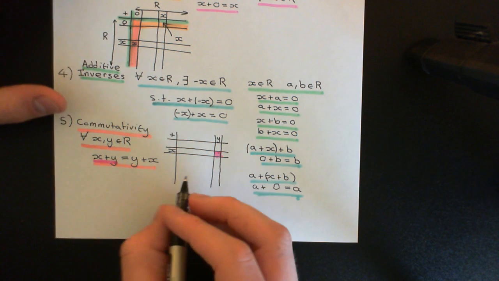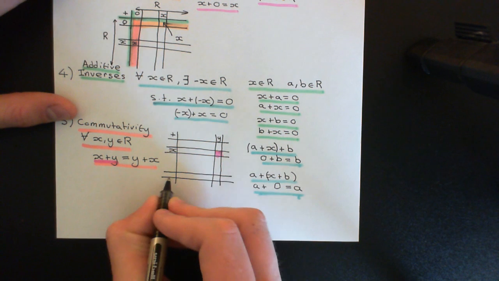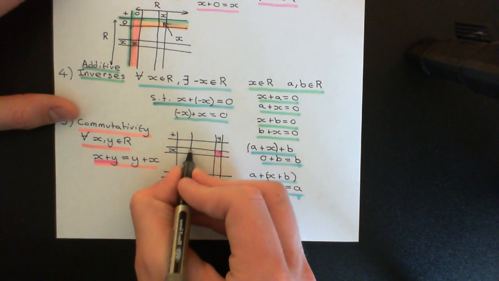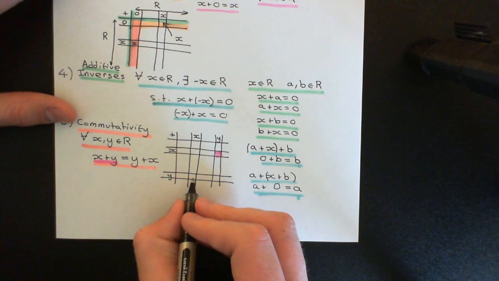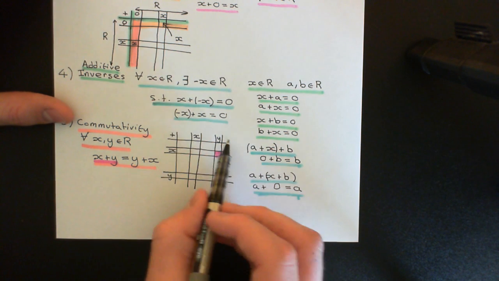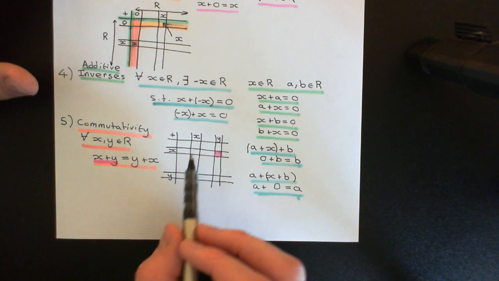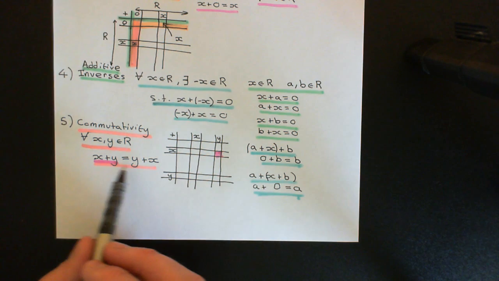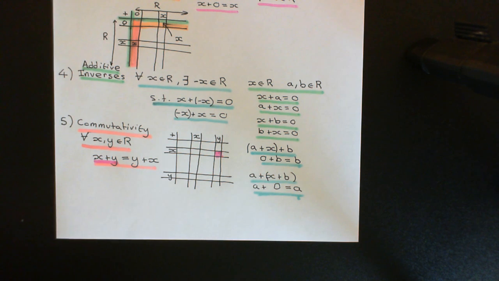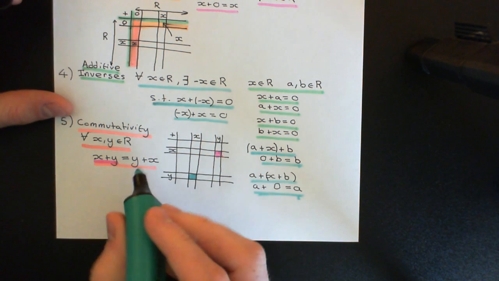Now, for y plus x, what you do there is you take the row dedicated to little y here, and you take the column dedicated to little x. So understand again, it's not trivial that this is true. If you just made up all the answers in this addition composition table randomly, it would be very unlikely that these two were going to equal each other for every possible x and y that you can choose within the ring. So it's not trivial that this is true.